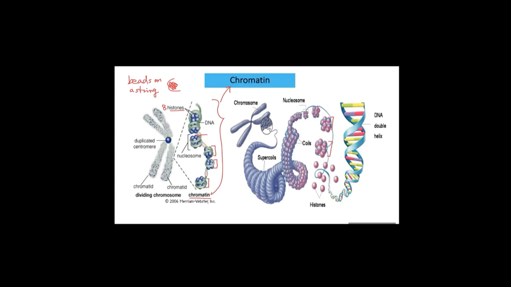Many nucleosomes packed together form a string-like fiber. We call this chromatin. This chromatin further coils, twists, and compacts to form a chromosome. And then these chromosomes are really tightly packed. Therefore, they can sit in a small space such as the nucleus.